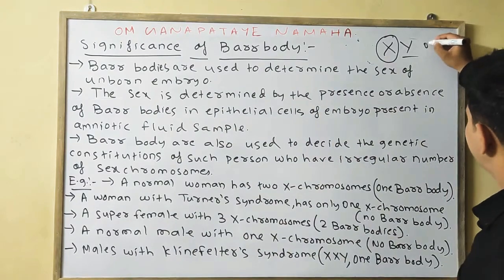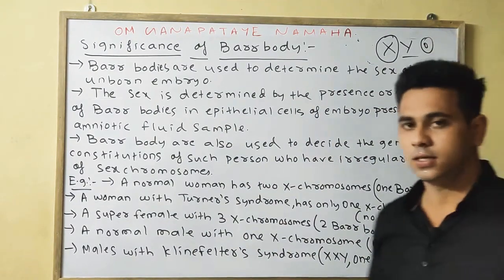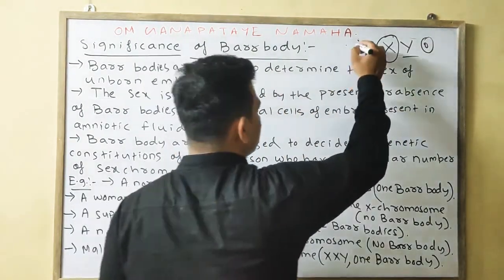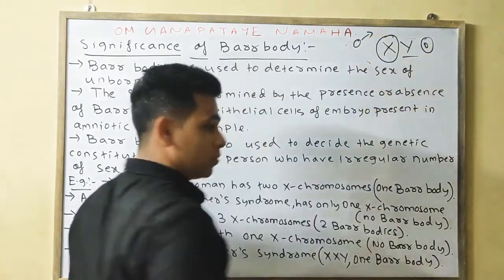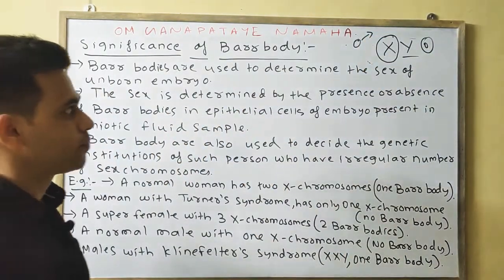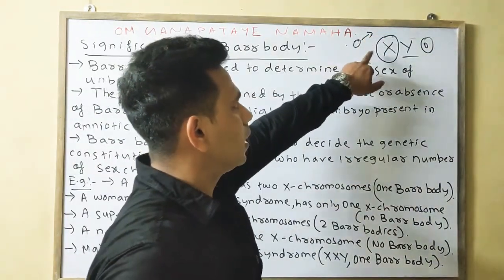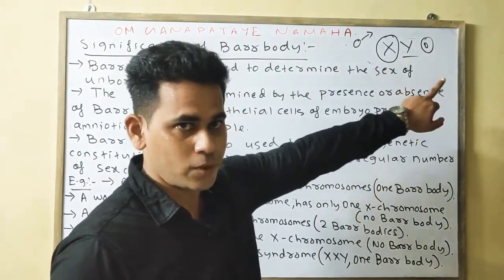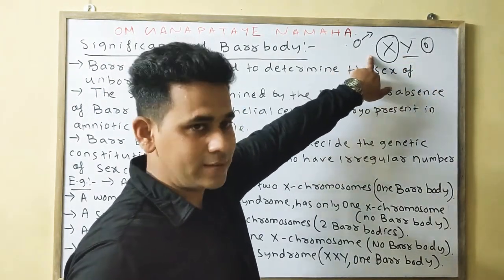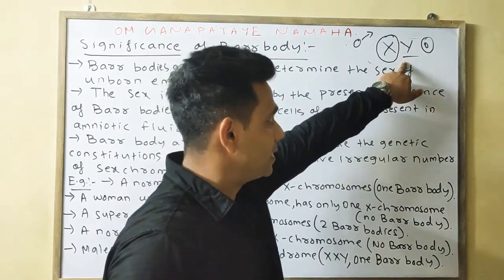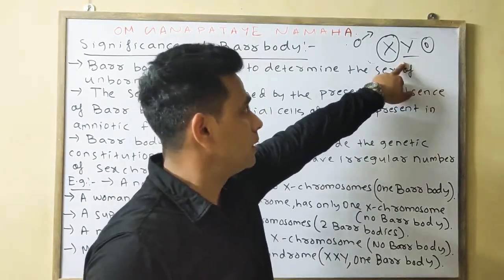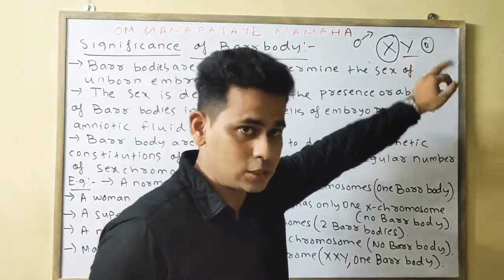So the number of Barr body in case of male is 0. As one X chromosome is present, it is activated, and as there is no more X chromosome, therefore the number of Barr body is 0.